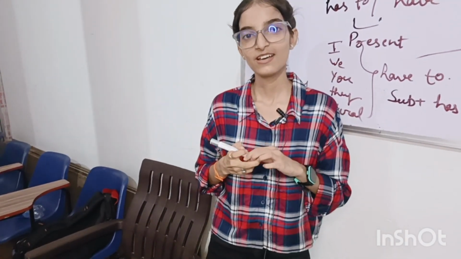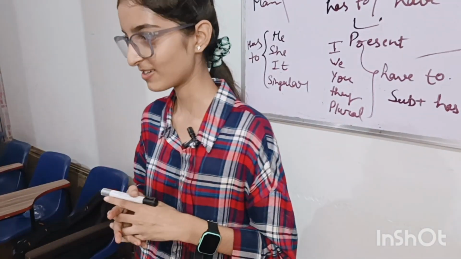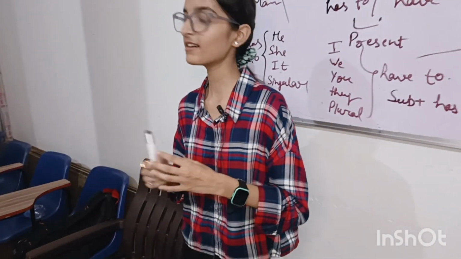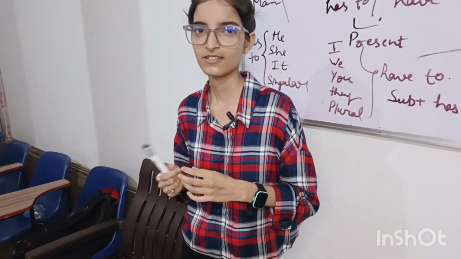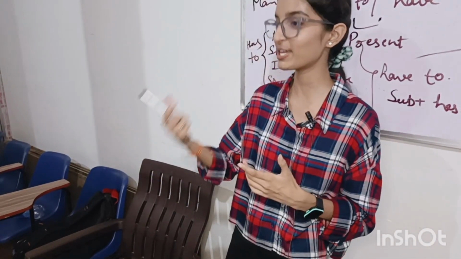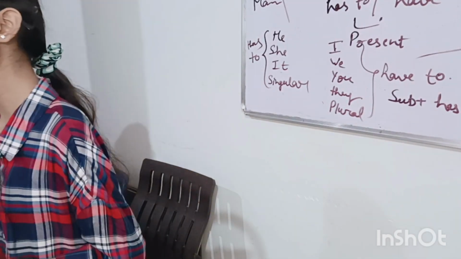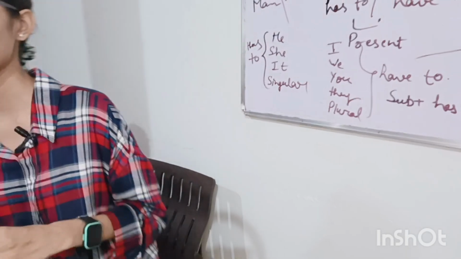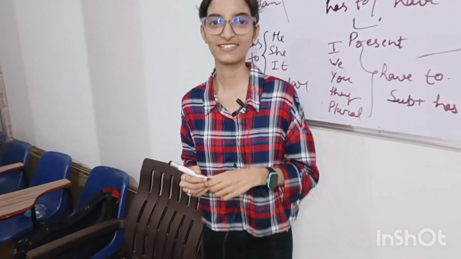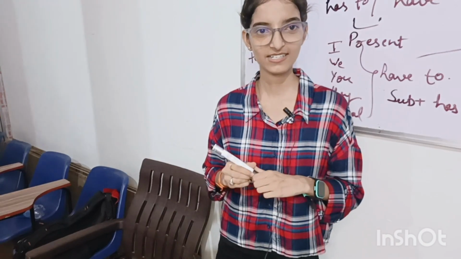What is the plural of child? Children. Okay. What is the plural of wife? Wives. Spelling? W-I-V-E-S. Good. Okay. Session.